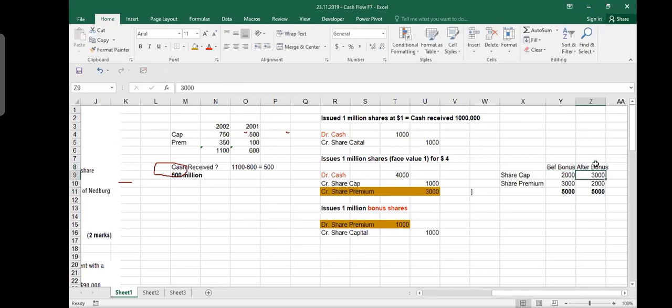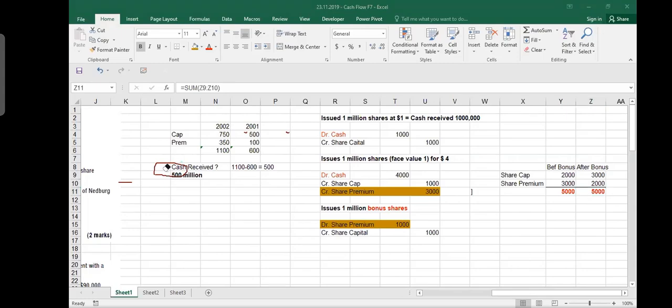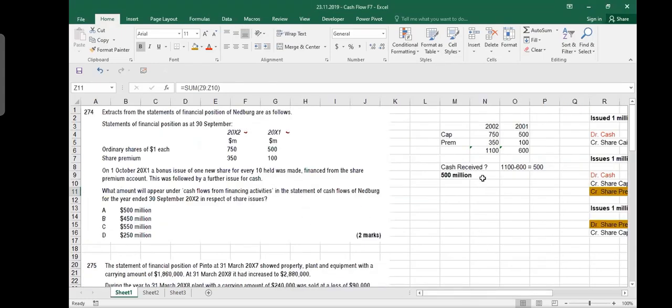Okay, clear? So in bonus issues, your total equity remains the same. There is no difference in total equity. It was 5 million before and it is 5 million after. There is just a difference in the accounts, like share capital and share premium will go more or less. Am I clear here until now? Yes, sir. Okay, good.